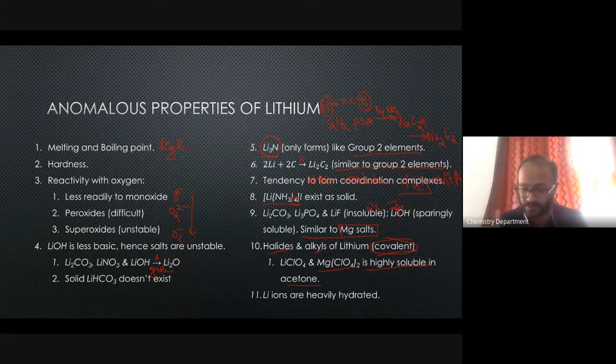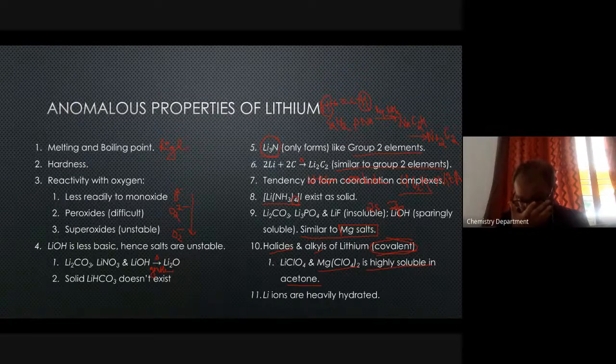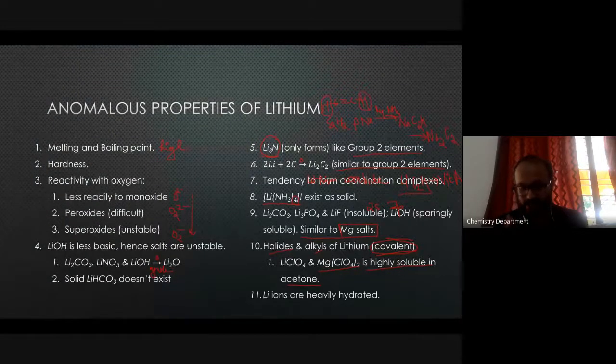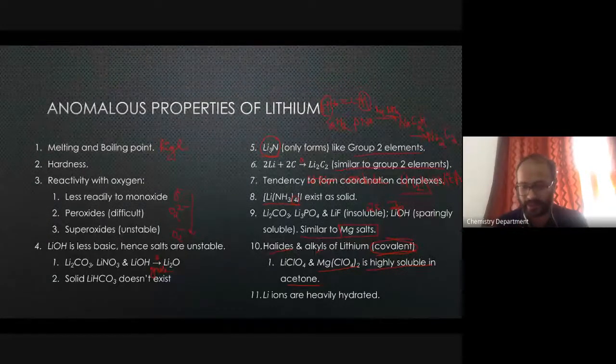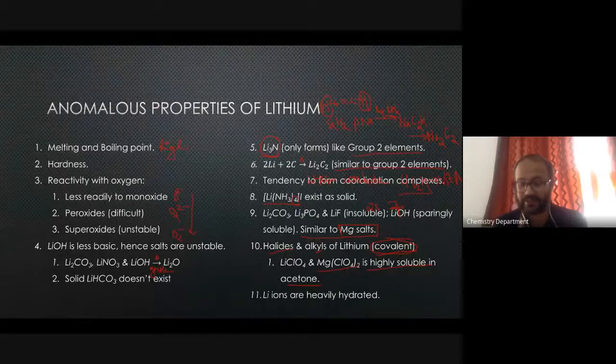Here, if I tell you the ionic radius, the Be2+ ion radius is 0.45 angstrom. If you look at the radius of aluminum, it is 0.535 angstrom.